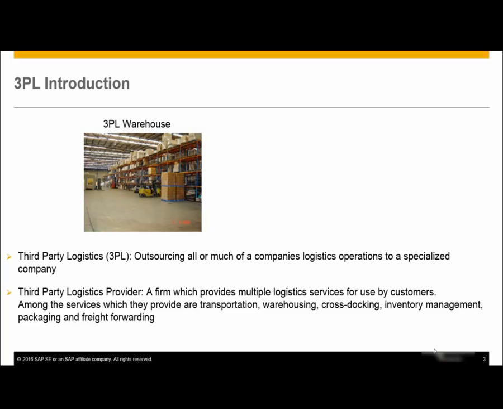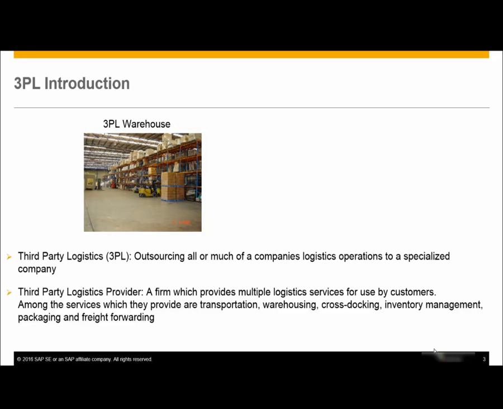Businesses have to manage a supply chain effectively to provide rapid response to customers while being cost-effective and competitive in the market. In order to implement a lean supply chain and achieve operational efficiency, companies form a partnership with a third-party logistics provider. So this is 3PL, third-party logistics, in a nutshell.